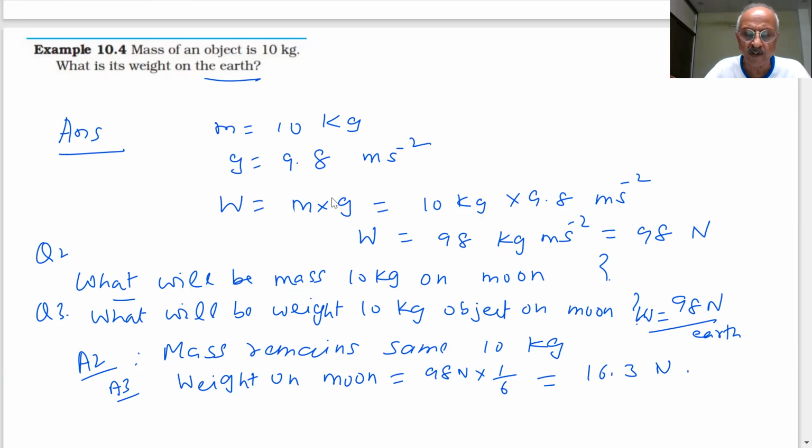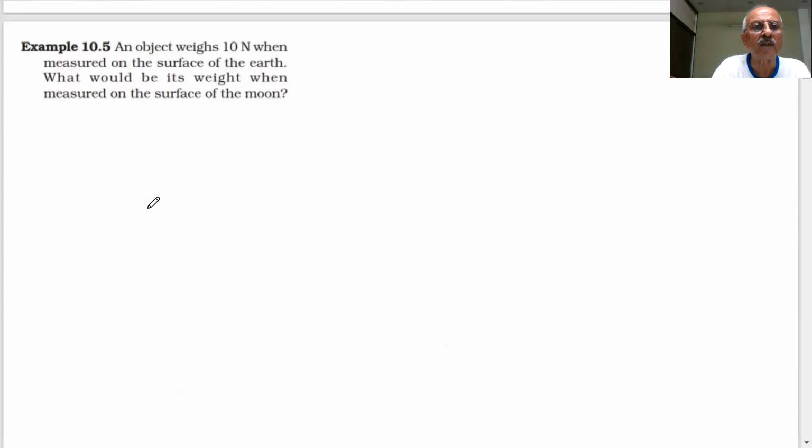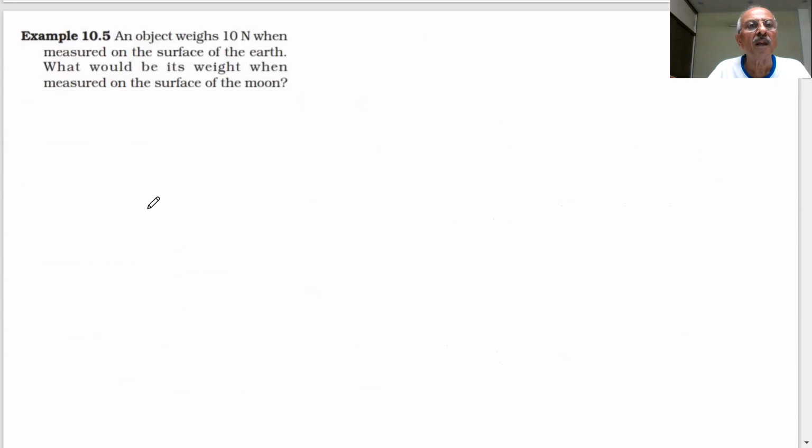Such questions are going to be there. We should know what we are talking about. Another question on the screen. An object weighs 10 newtons when measured on the surface of earth. What would be its weight when measured on the surface of the moon?